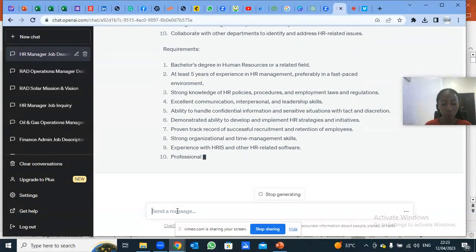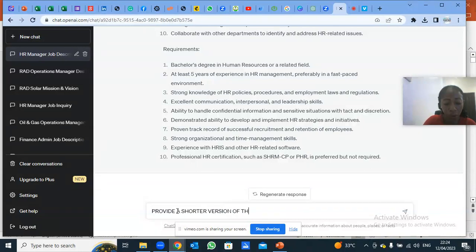So if this is now too long and I want GPT to give me something shorter, I'll say: provide a shorter version of this.